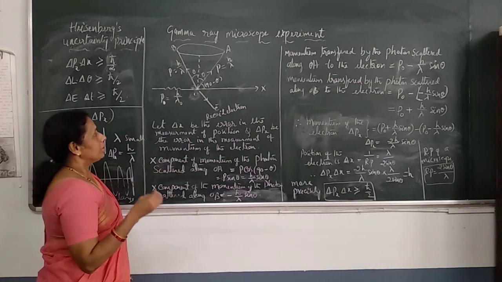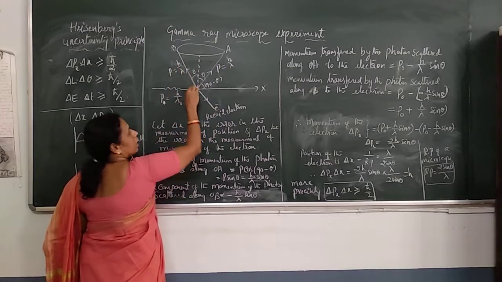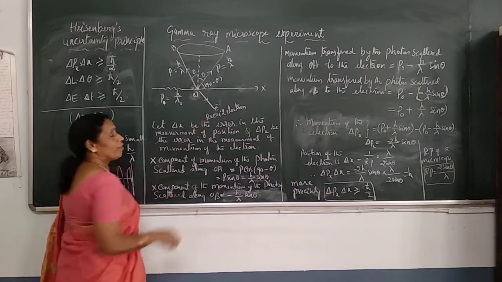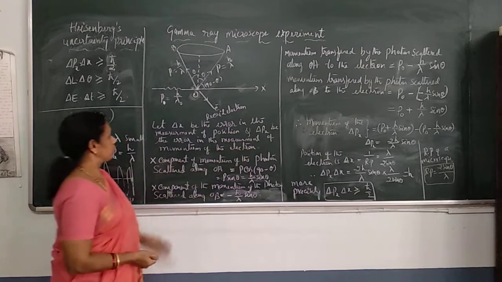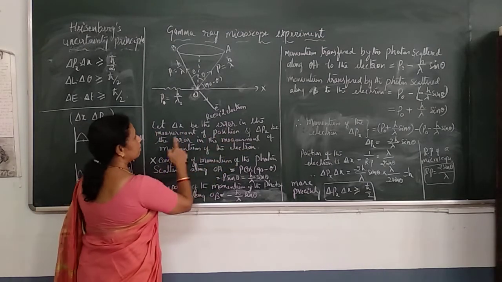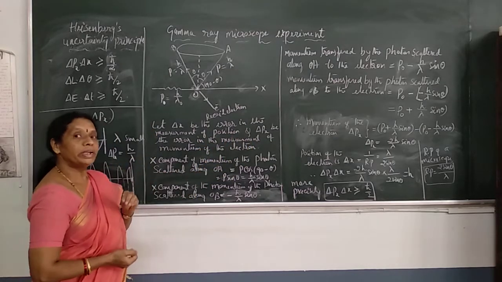Now let us find the components of these two momenta along the x direction, along OX. Here, let delta x be the error in the measurement of position, and delta px the error in the measurement of the momentum of the electron.